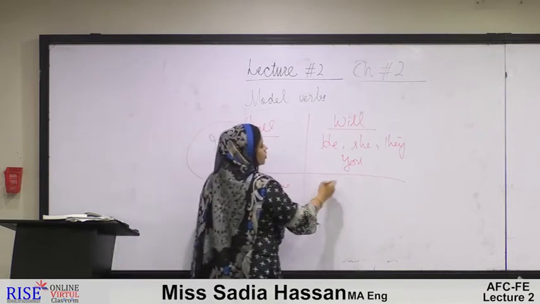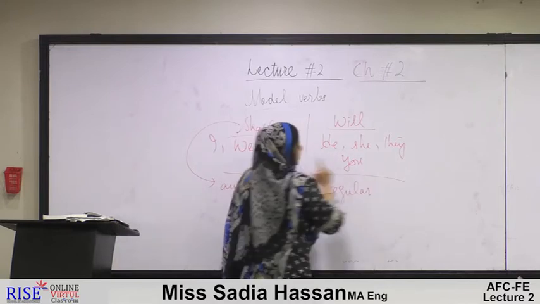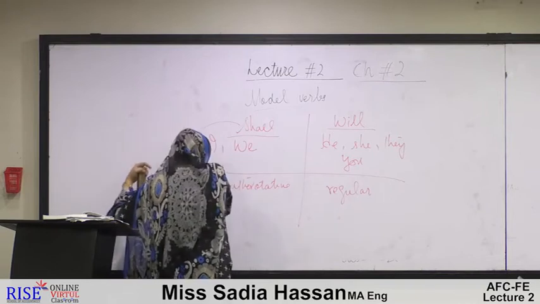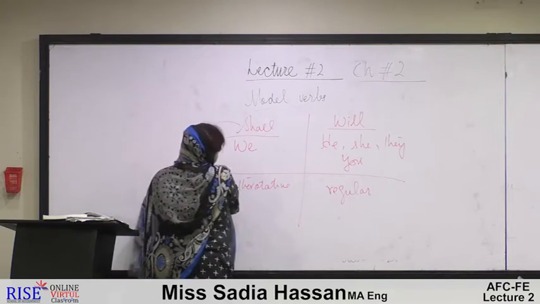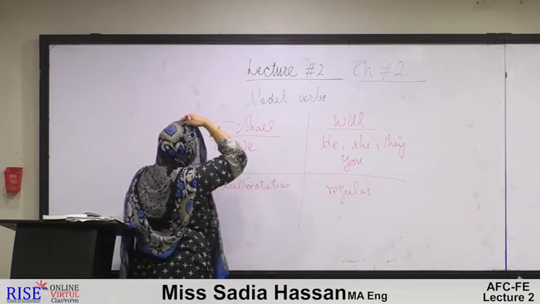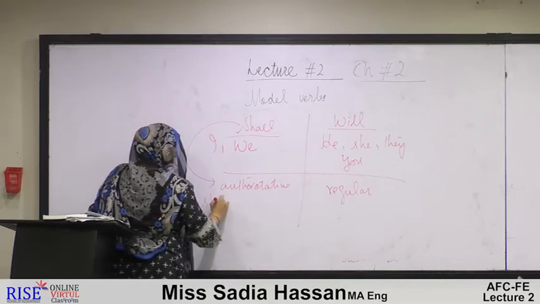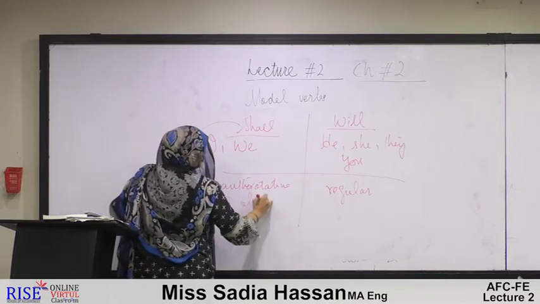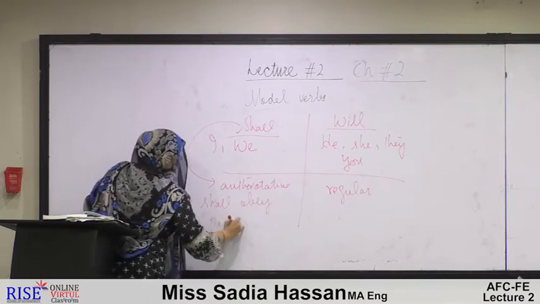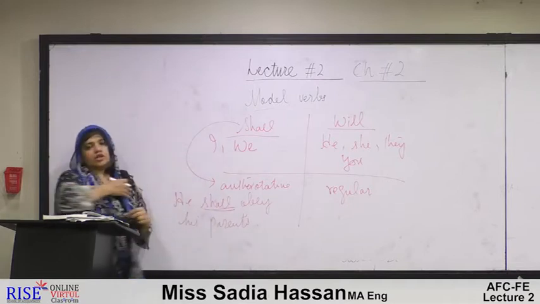And will is used for our regular intentions. For example, if I strongly intended to do anything, I am going to use shall for that. For example, he shall obey his parents. Here shall shows that strong intention of doing that.